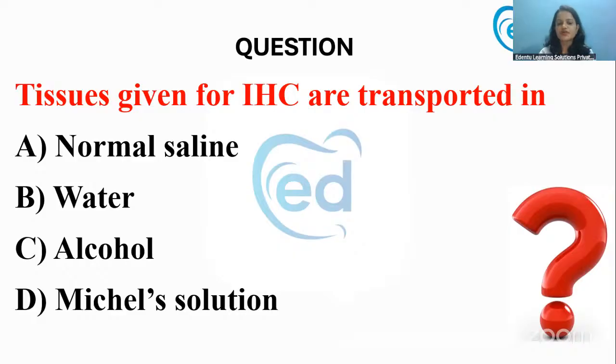Now, the tissues given for IHC are transported in. This is another NEET MDS 2024 question. Which is the transport media for the tissues that are indicated for immunohistochemistry? Is it normal saline, water, alcohol, or Michel solution? Yes, Dr. Kartika, you are right again. It is Michel solution, because it preserves the immunoantigenicity of the tissues.